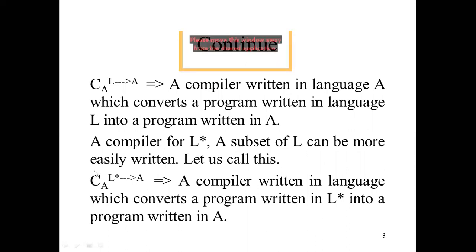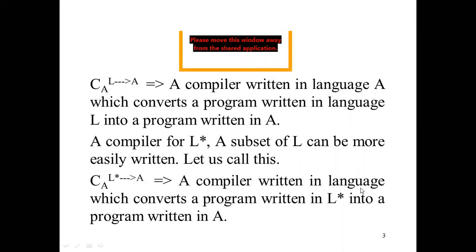Now what we are doing here, CA again. The language of this compiler is A, in which this compiler was written, and it is converting L star to A. L star is a subset of L, another language, converting to A. We are already aware L star must be a high level language, because the function of the compiler is to convert high level language to low level language.